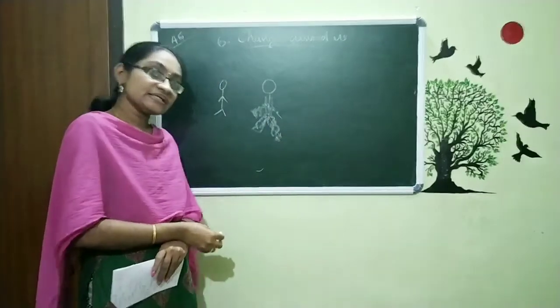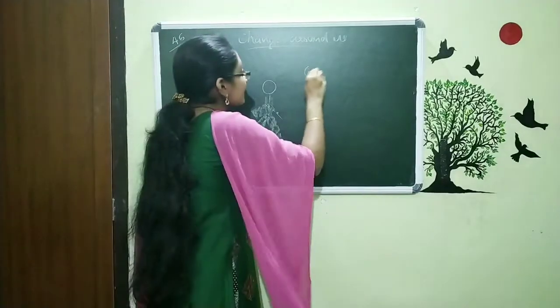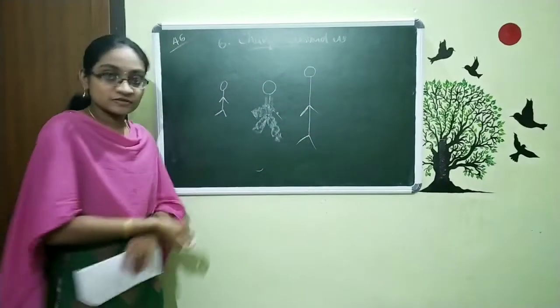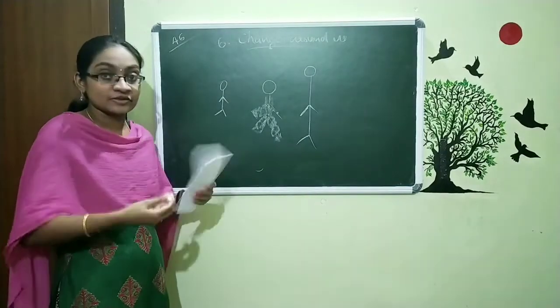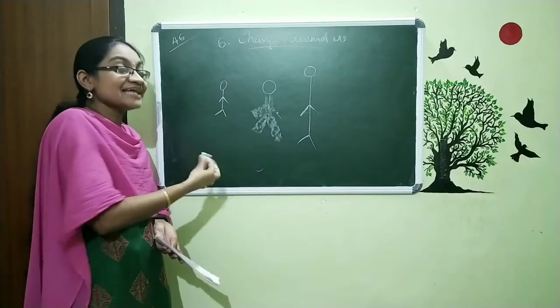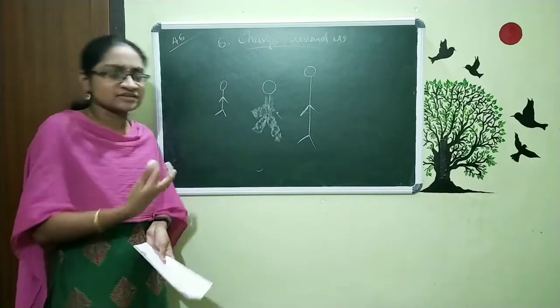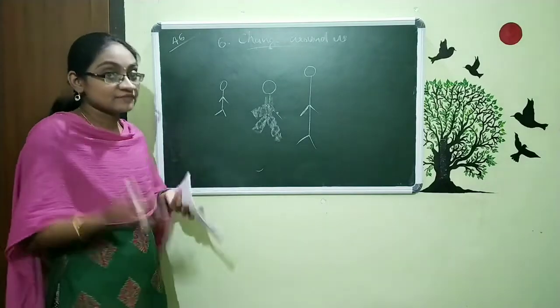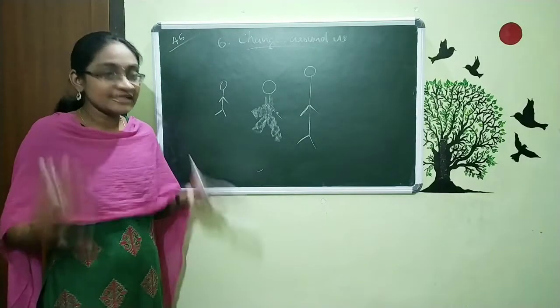Another thing, we are getting tall. That is also a type of change. Our nails are growing, our hair is growing. These are also changes that occur within our body. So these are all changes that we can observe in our daily life.